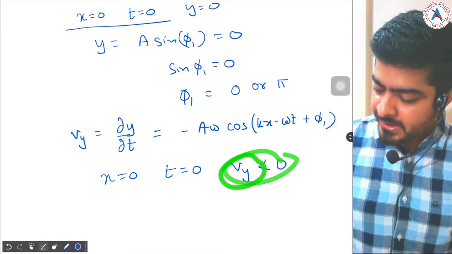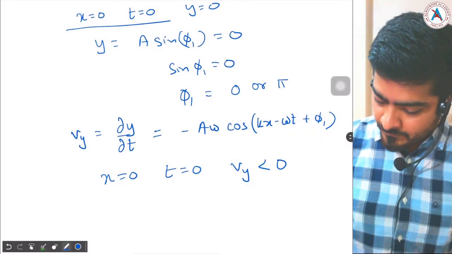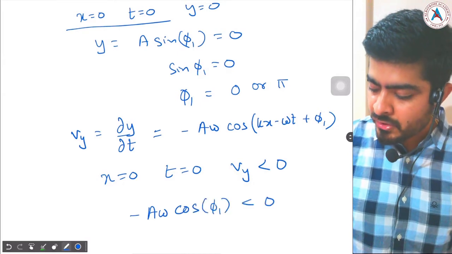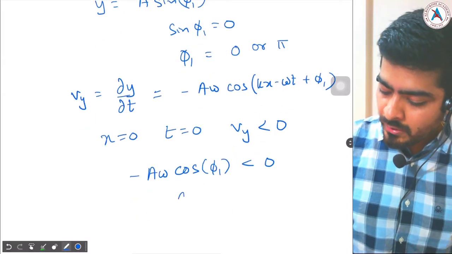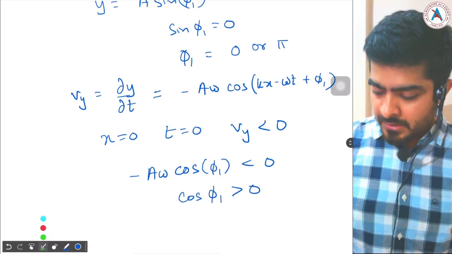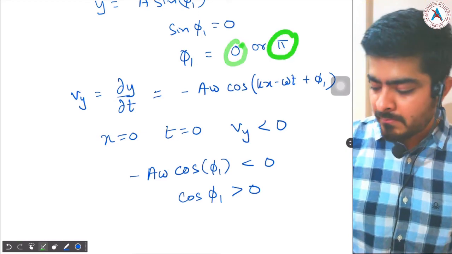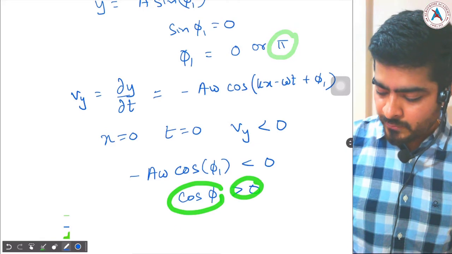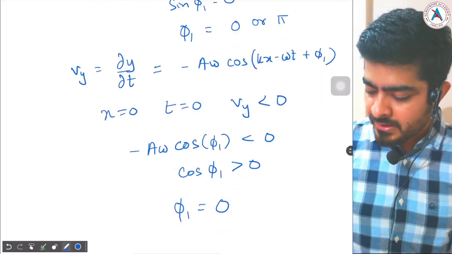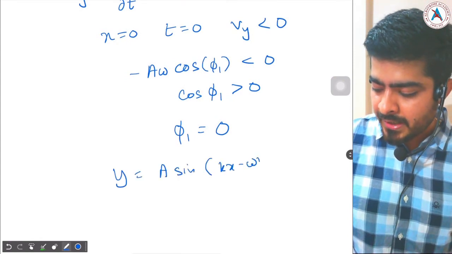So let's put this formula over here. So Vy will be minus A omega cos phi 1, which should be less than 0, or cos phi 1 should be greater than 0. Now cos 0 is 1 and cos pi is minus 1, but we want cos phi 1 to be positive, so we get phi 1 equal to 0. Okay, so we found the phase constant. Then my equation is y equal to A sine(kx minus omega t).